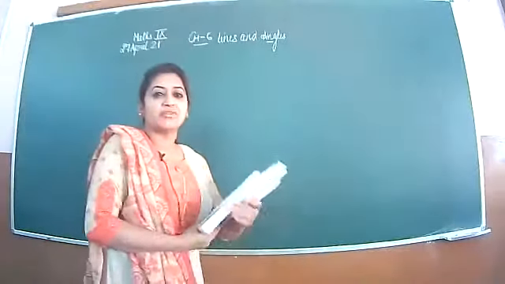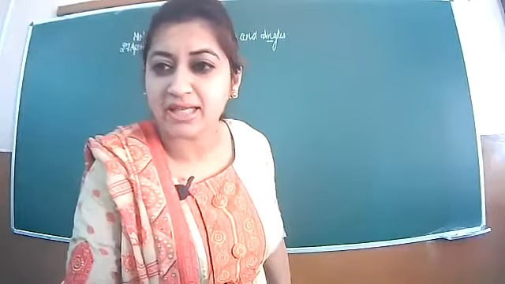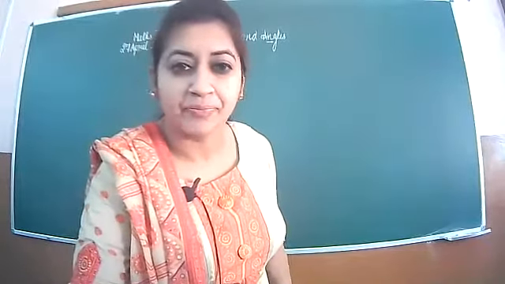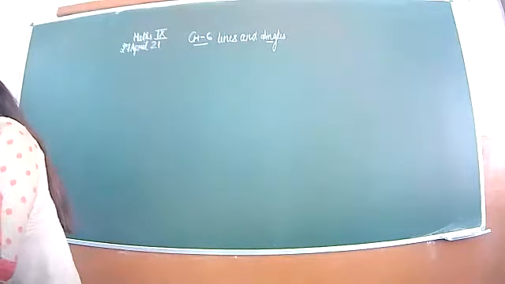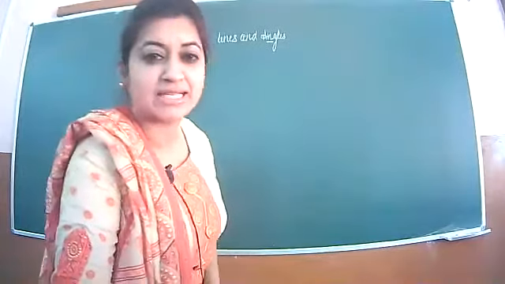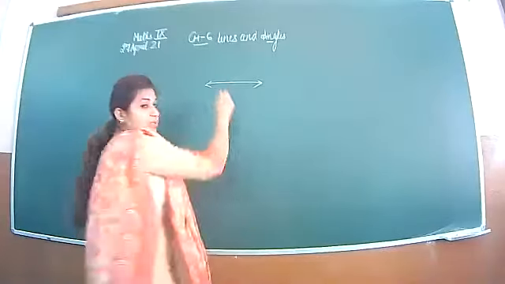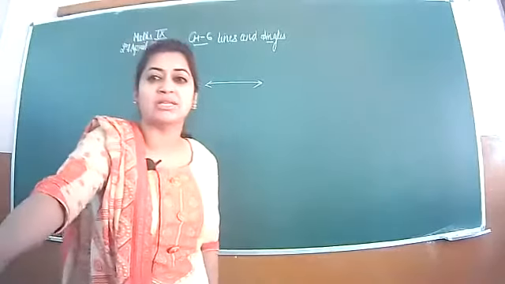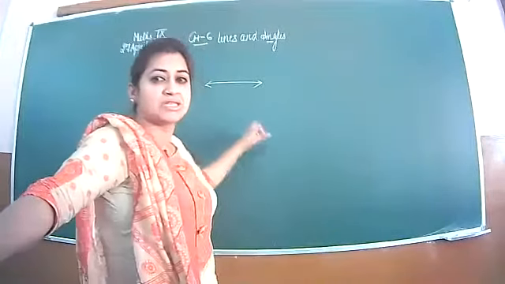Now beta, let's start with the lines and angles chapter, that is chapter number 6. So the first basic concept is line. As you know, a line you can draw, and a line can move endlessly in both directions. If you draw this and put an arrow on both sides, this is a line because it can move infinitely in both directions. So this is the line.